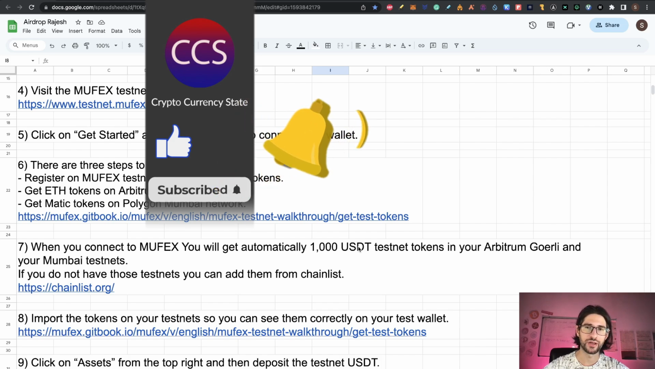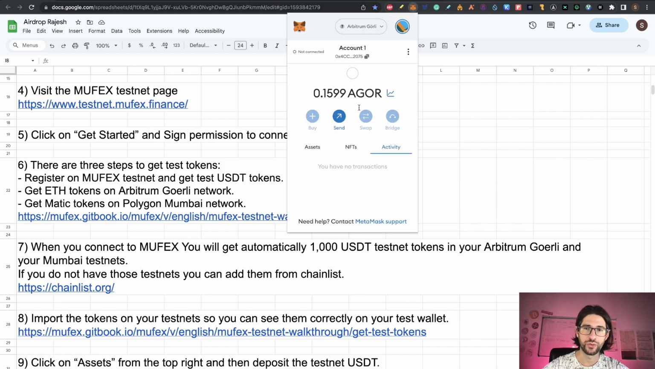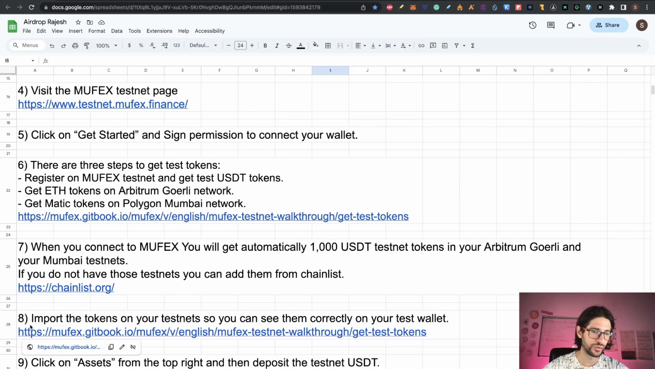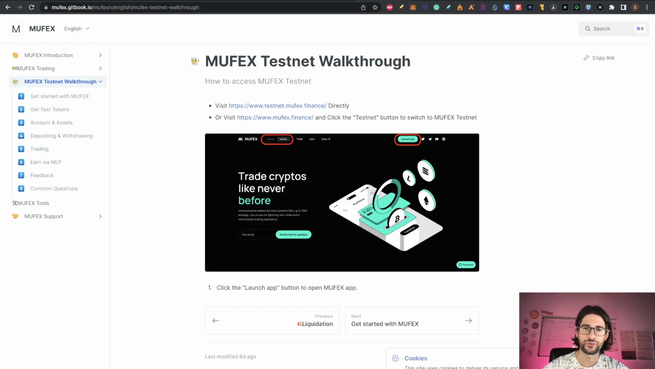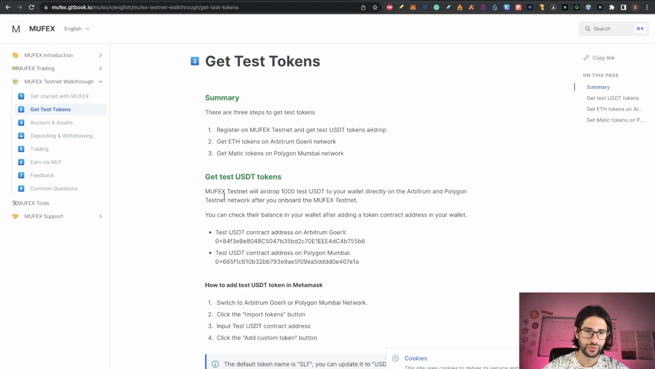So we already did that, but like you can see, you don't see your tokens here on your Arbitrum Goerli or even in your Mumbai testnet on MetaMask. That is because we need to import the tokens here. So in order to do that, here in the link you are going to see the contract addresses. So we go here, we go to get test tokens, and here you have the 2 contracts that you need to import. This is for Arbitrum Goerli, you can see here, or for Polygon Mumbai, you can see it here.